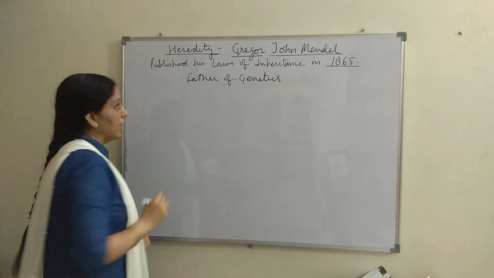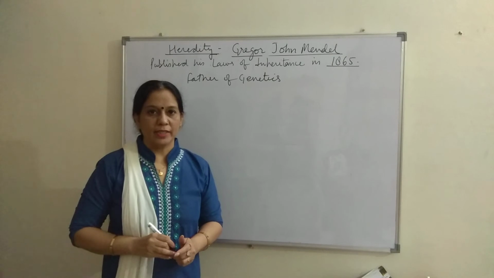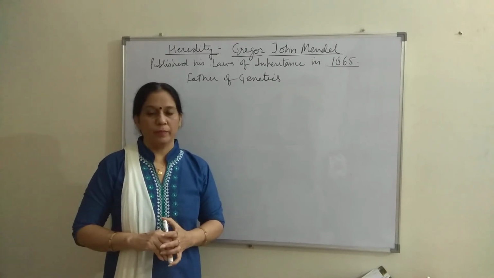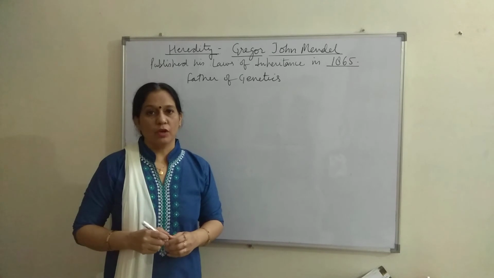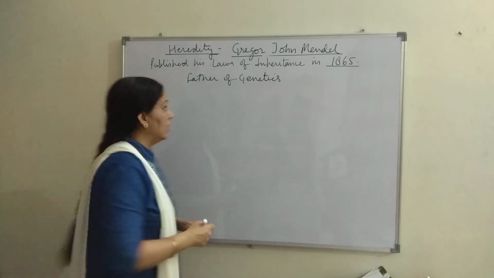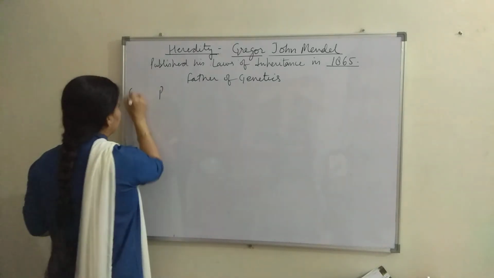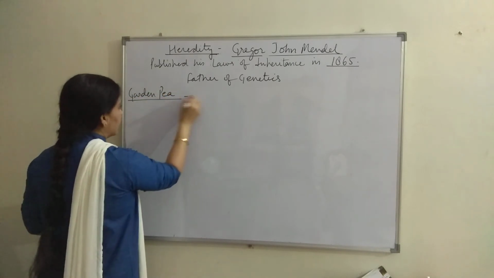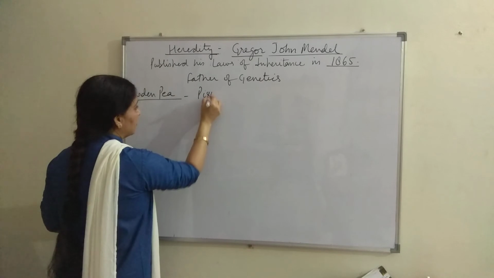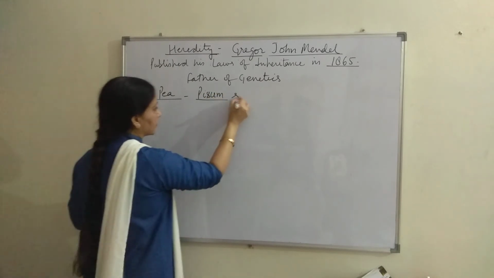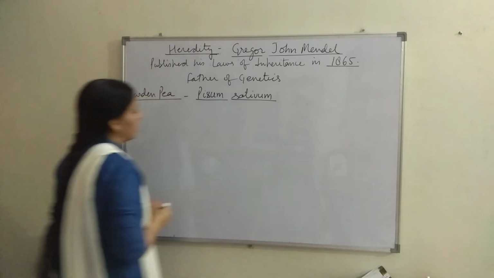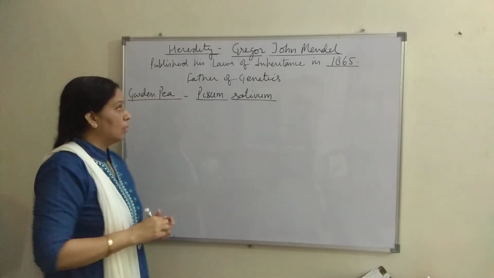Now he selected a small sized plant for his experiment, and his total work was based on the observations of the field experiment. That plant was garden pea, and the scientific name of this plant is Pisum sativum.